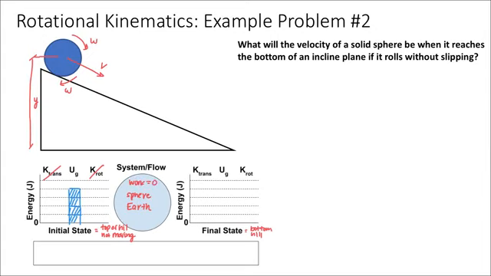Okay. So I already know that my gravitational potential energy is the total energy, right? I never get any more than I had at the beginning. Some of it becomes translational, some of it becomes rotational. And so by the time the sphere gets to the bottom, I'm going to have both of these, right? I'm going to have translational and rotational kinetic energy, but I will not have gravitational potential energy, okay? And once again, that's because the sphere is both moving linearly through space, but also rotating or rolling.